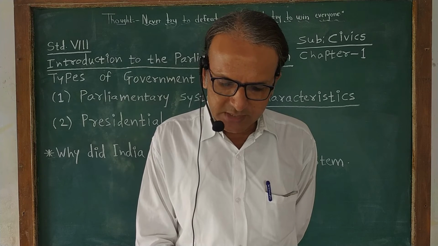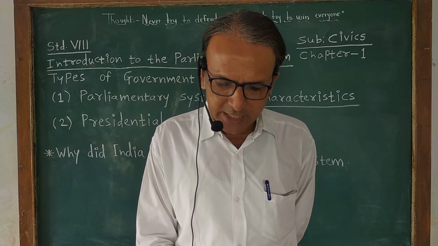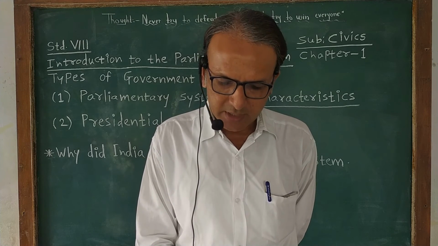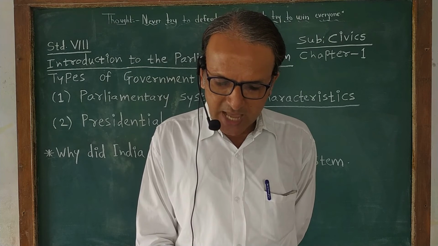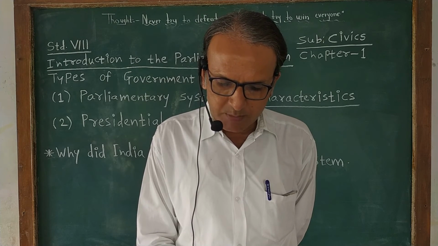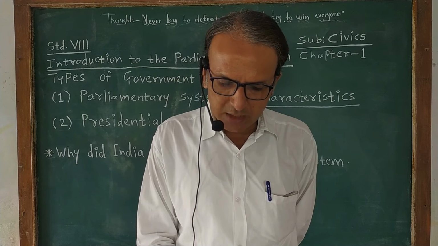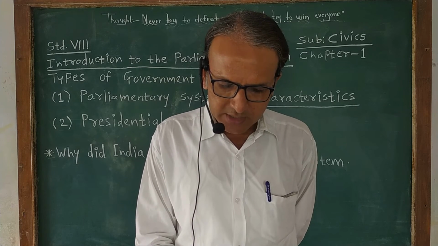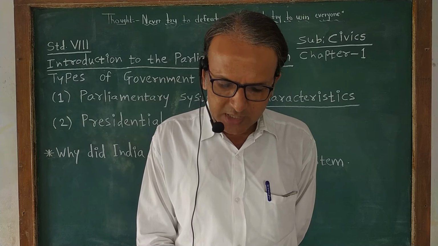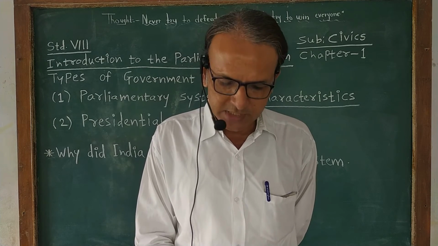In the parliamentary system, the executive has a dual responsibility. Number 1, as an executive, they have to implement laws, and number 2, as they are members of the legislature, they also have to fulfill the responsibilities of the legislature.